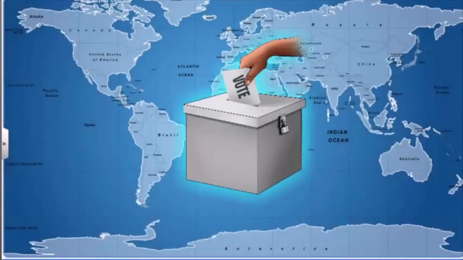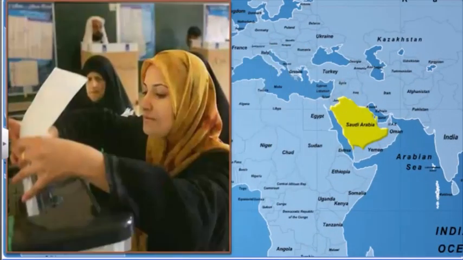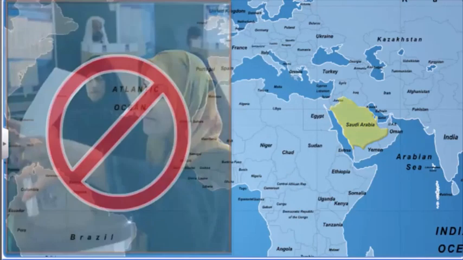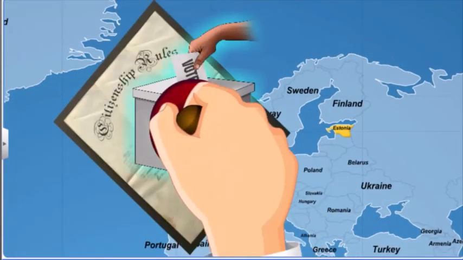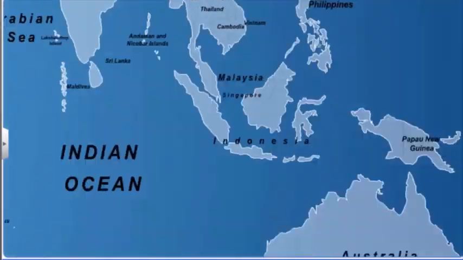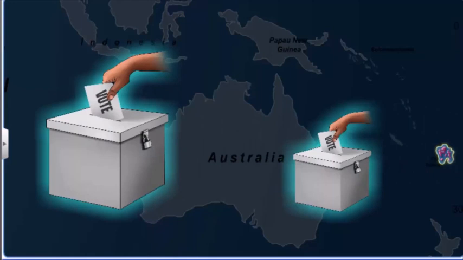Even today, there are many places where the equal right to vote is denied. We'll look at some examples here. The first example is Saudi Arabia, where women are not allowed to vote. Another example is Estonia, where the citizenship rules make it difficult for people belonging to the Russian minority to gain the right to vote. Finally, let's look at Fiji, where the electoral system gives more value to the vote of an ethnic Fijian and less to that of an Indian Fijian.